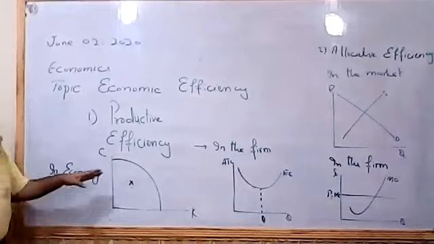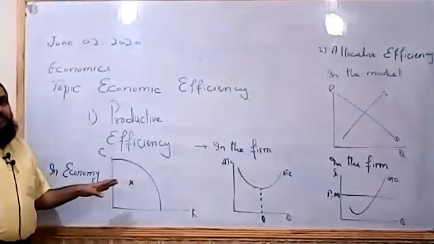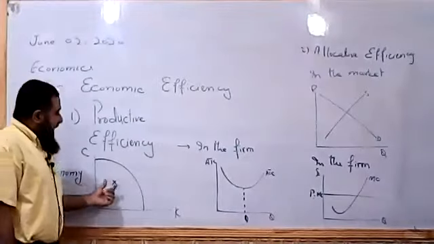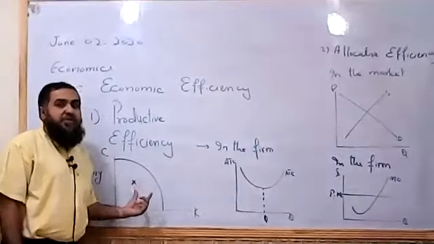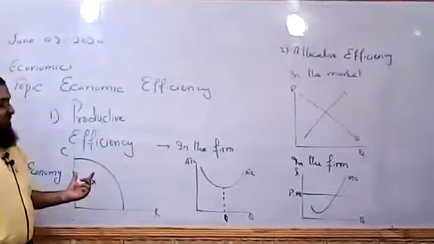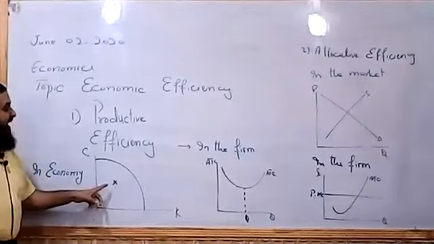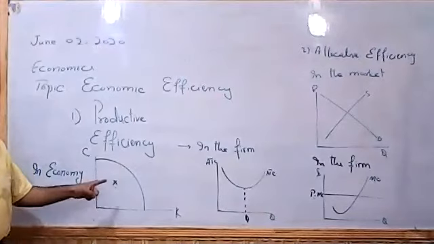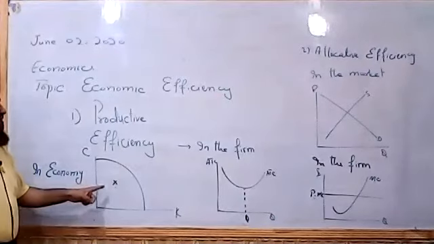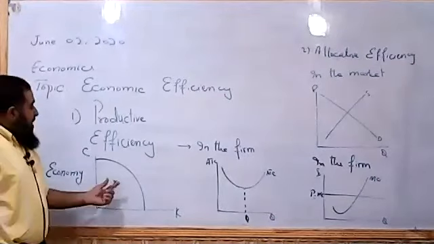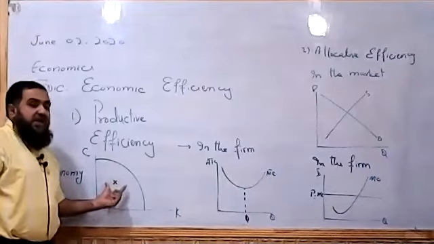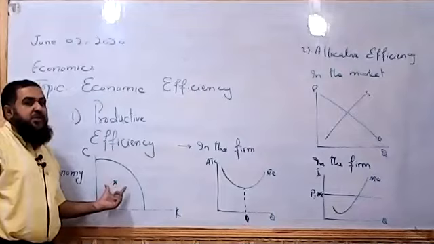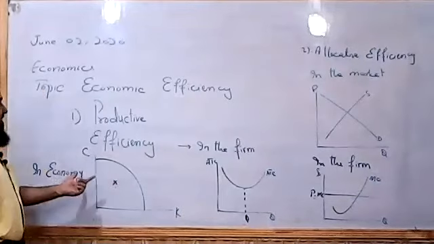Nothing of the resources will be wasted, and there will be no unemployment of resources. If the economy is operating below PPC at point X, where some of the resources are left unemployed, more could be produced if resources were fully employed. That is called economic inefficiency.